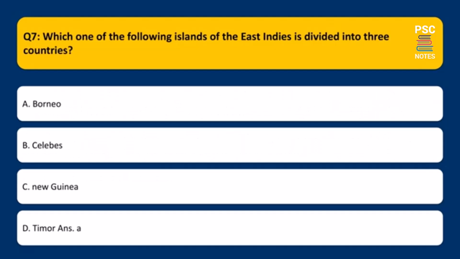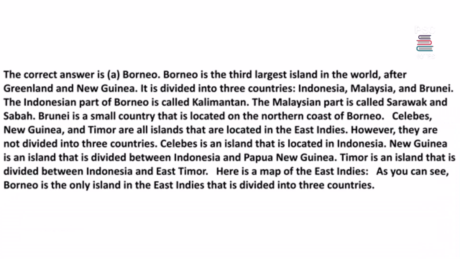Which one of the following islands of the East Indies is divided into three countries? A. Borneo, B. Celebes, C. New Guinea, D. Timor. The correct answer is A. Borneo. Borneo is the third largest island in the world, after Greenland and New Guinea. It is divided into three countries, Indonesia, Malaysia, and Brunei.